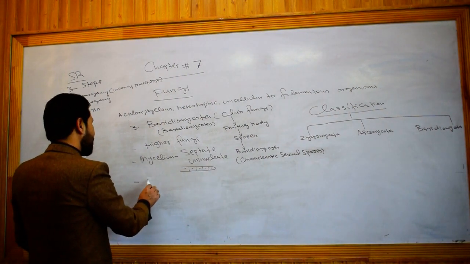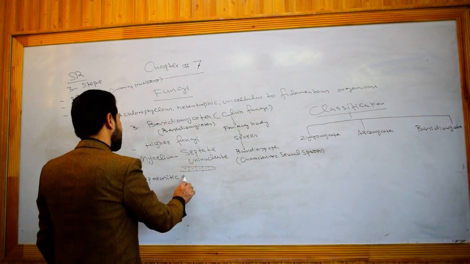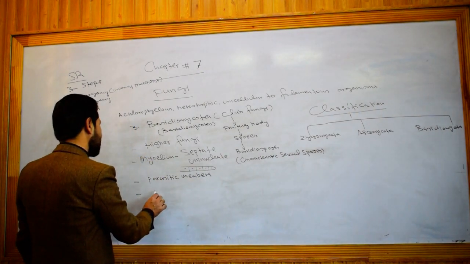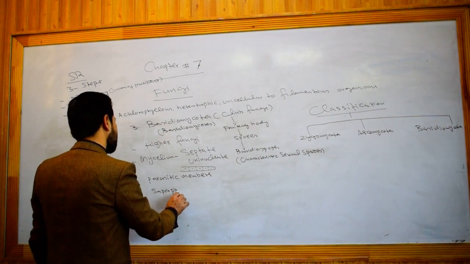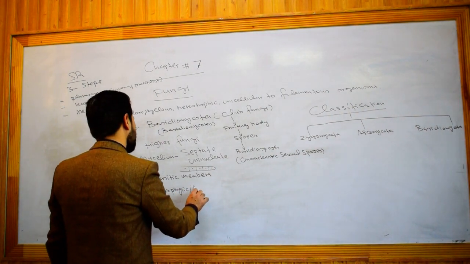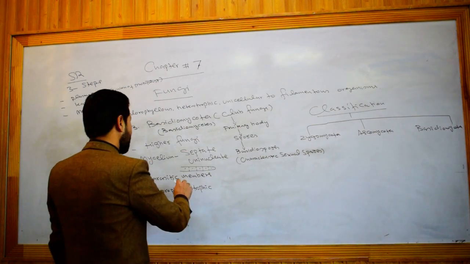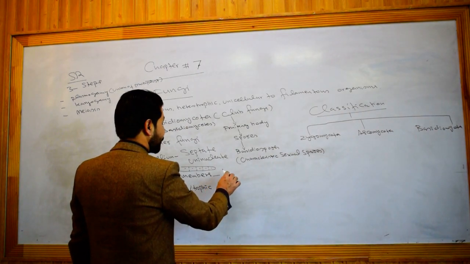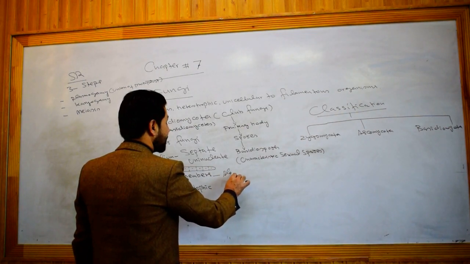Basidiomycota also include parasitic members as well as saprotrophic or saprophytic members. As I told you, parasitic members are those which obtain their nourishment from a living host. The living host will be plants.